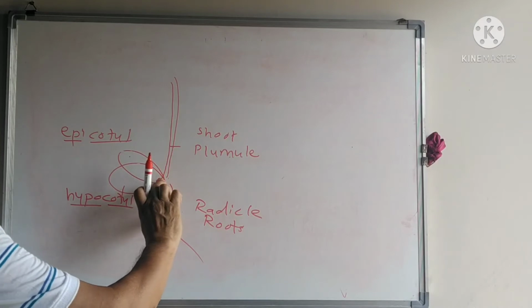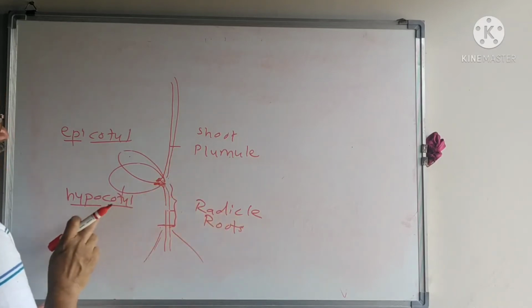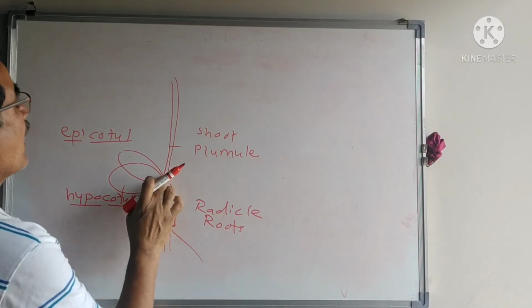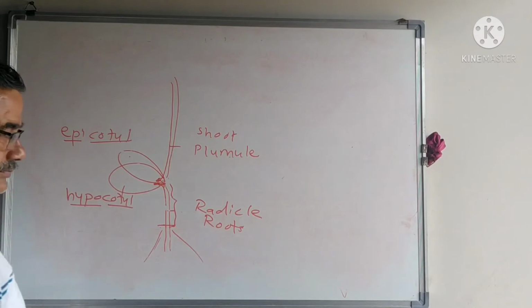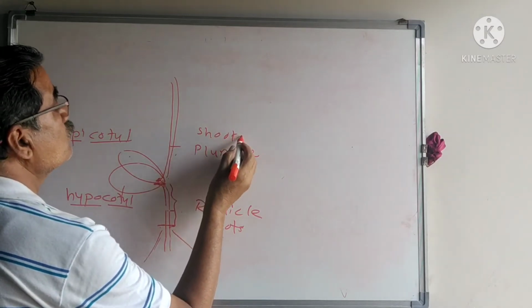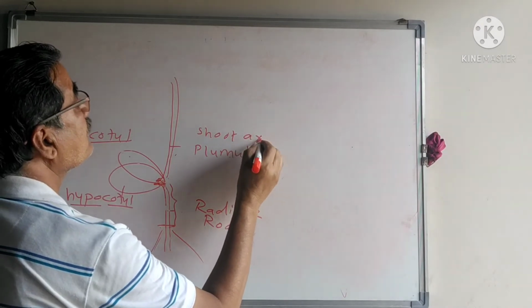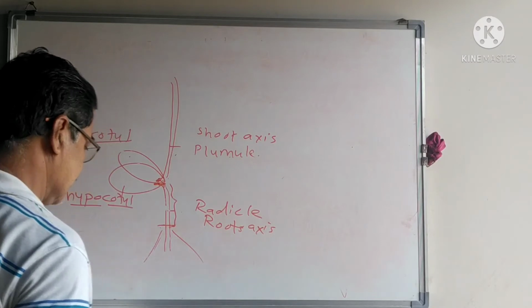The portion between the cotyledon and roots is the hypocotyl. The portion above the cotyledon is the epicotyl. The plumule is known as the shoot axis, and the radicle is known as the root axis.